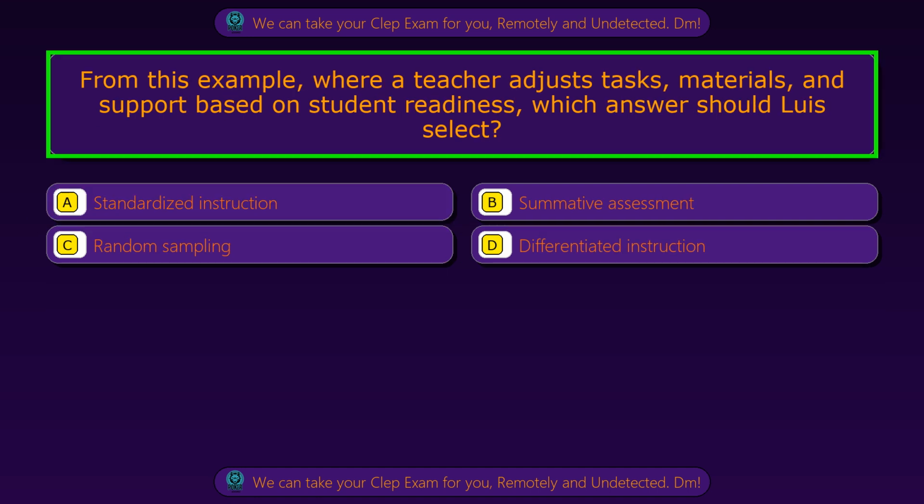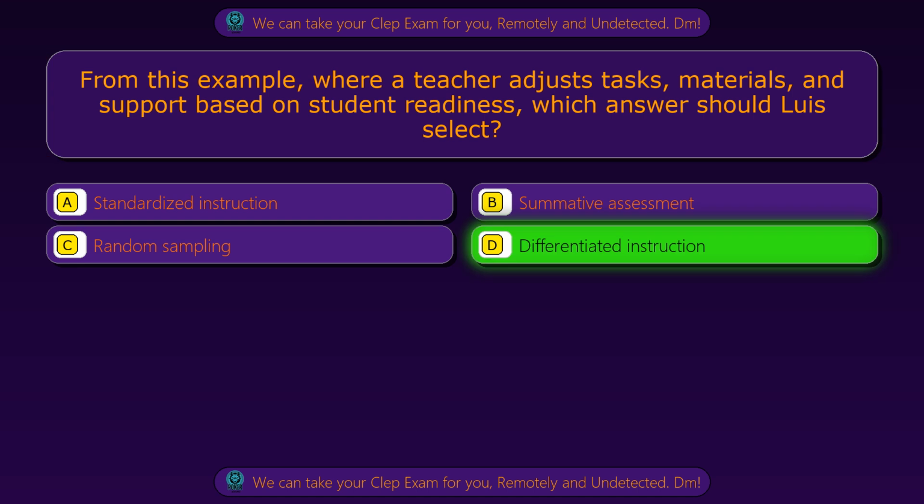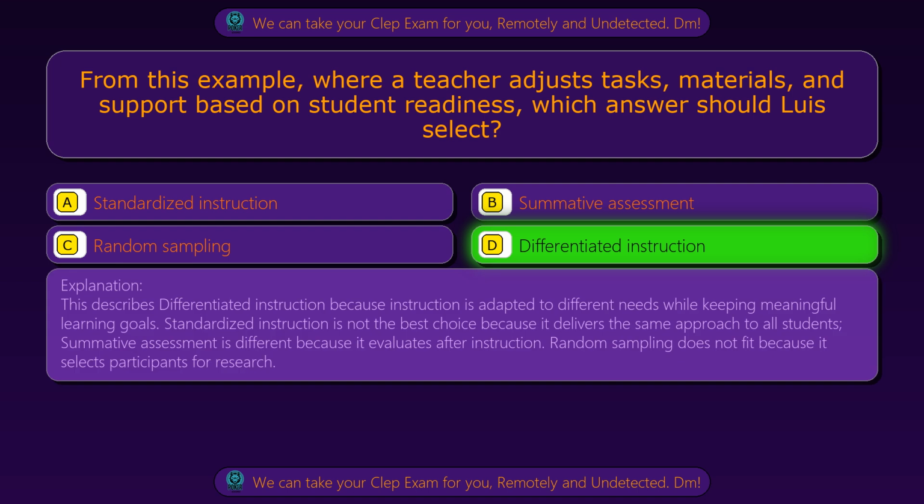Question 50. From this example, where a teacher adjusts tasks, materials, and support based on student readiness, which answer should Louise select? Option A, standardized instruction. Option B, summative assessment. Option C, random sampling. Option D, differentiated instruction. The correct answer is option D, differentiated instruction. This describes differentiated instruction because instruction is adapted to different needs while keeping meaningful learning goals.